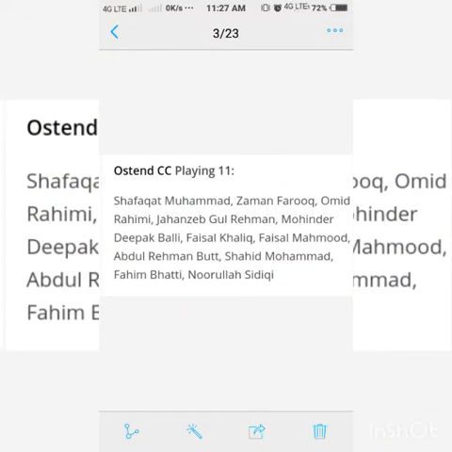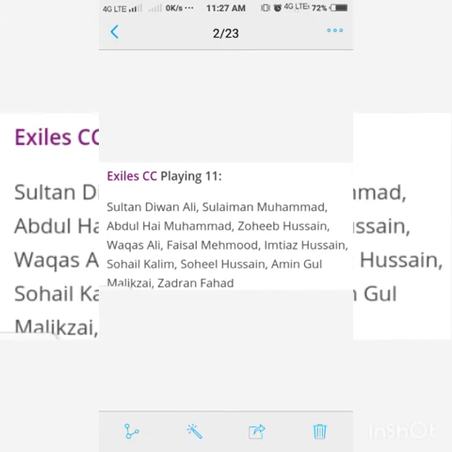OCC playing 11: S Mohammad, Z Farooq, O Rahim, J Gul Rahman, M Deepak Bali, F Khalik, F Mohammad, A Butt, S Mohammad, F Bhatti, N Siddiqui. And coming to the ECC: S Devan Ali, S Mohammad, A Mohammad, Z Hussain, W Ali, F Mohammad, I Hussain, Z Kalim, S Hussain, A Gul, Malkiz, Z Fahad.